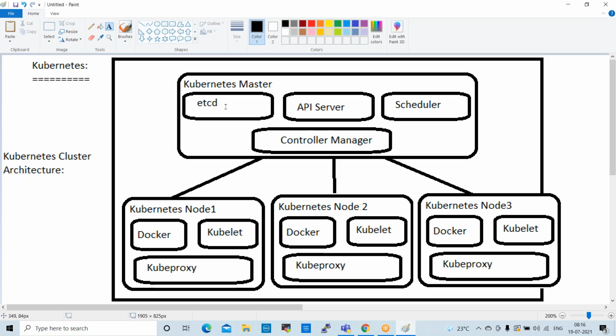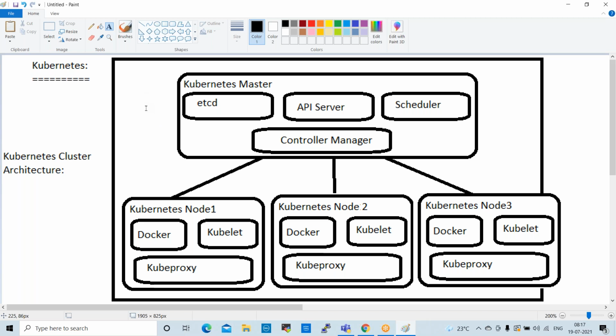So etcd will understand, and the controller manager takes the action. If any pod or node or container is corrupted, the controller manager will recreate and reconfigure it, because in Kubernetes we have auto healing facilities.